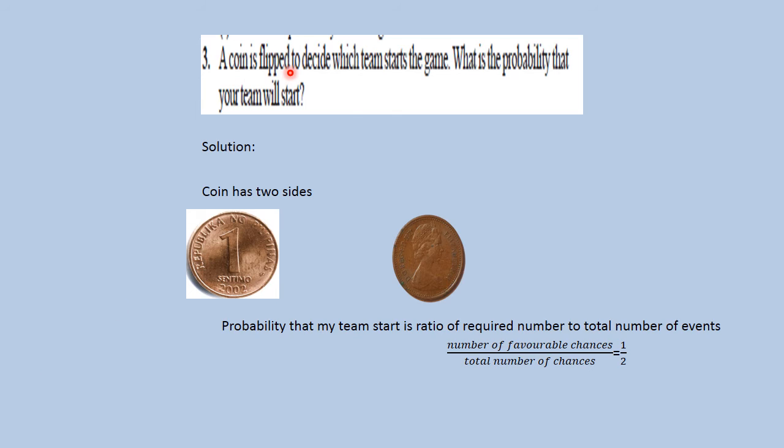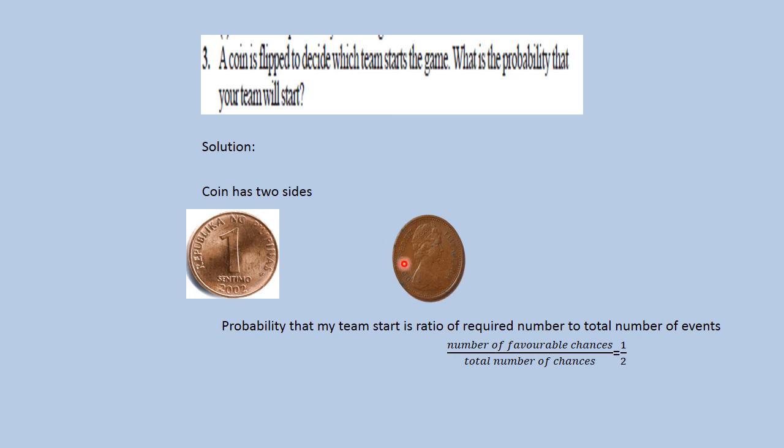A coin is flipped to decide which team starts the game. What is the probability that your team will start? You might have seen this while watching cricket. They will toss the coin. If it is head, one country will play batting. If it is tail, the other country will play batting. Isn't it? So this is a head and this is a tail.